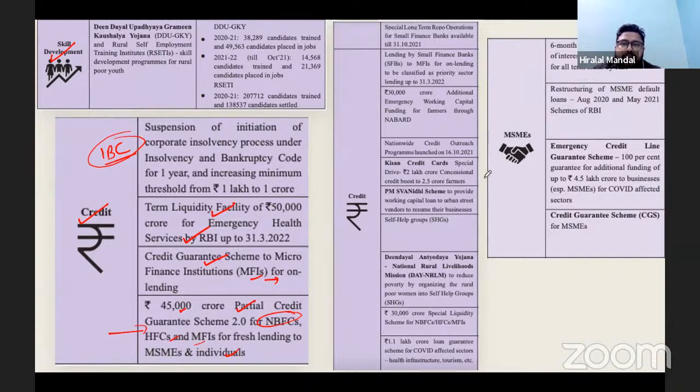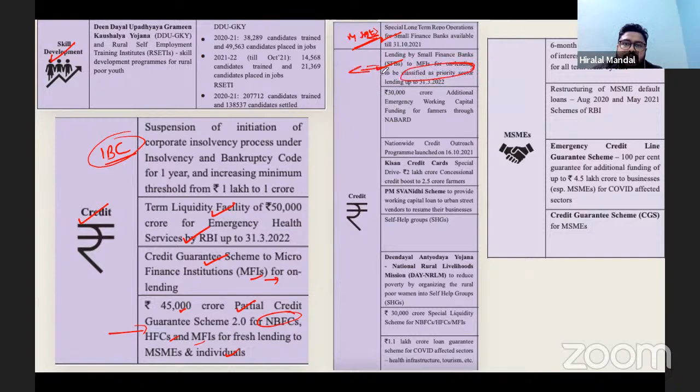Again, this was one such step taken to provide cushioning to the micro, small, and medium enterprises. We'll talk about this and other measures such as providing more finance to the small finance banks, because small finance banks can provide more lending to the micro, small, and medium enterprises. So the whole objective was to cover the MSMEs. Lending by SFBs to MFIs for on-lending was also classified as priority sector lending.